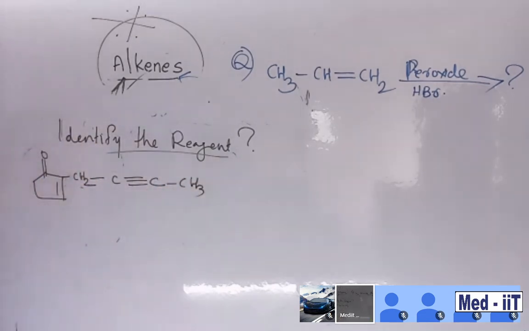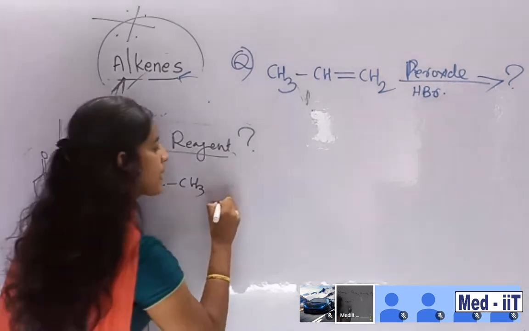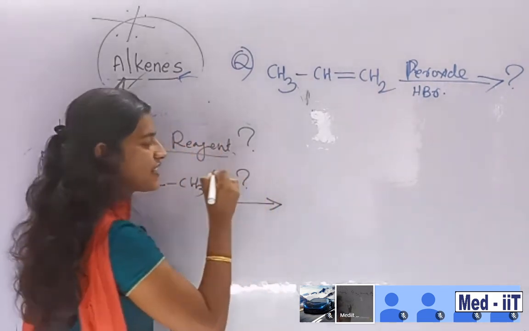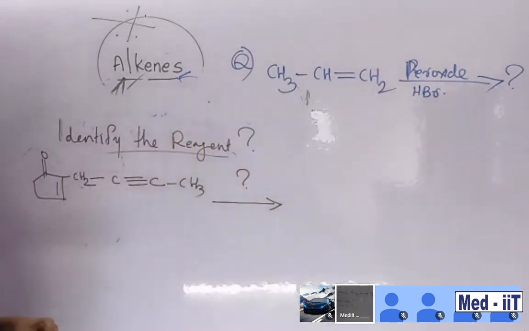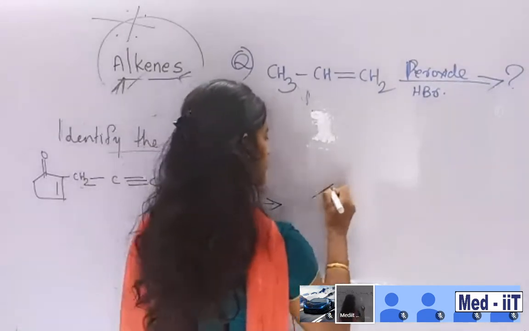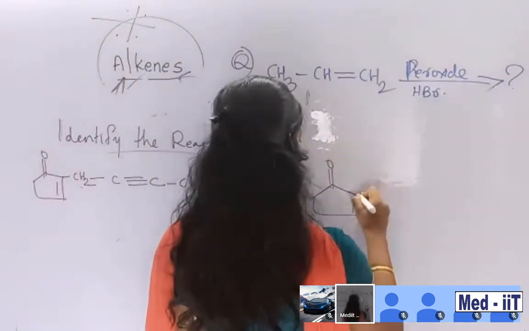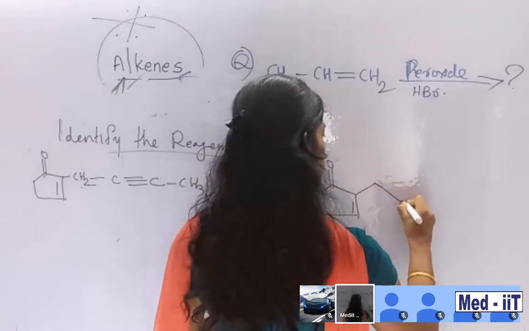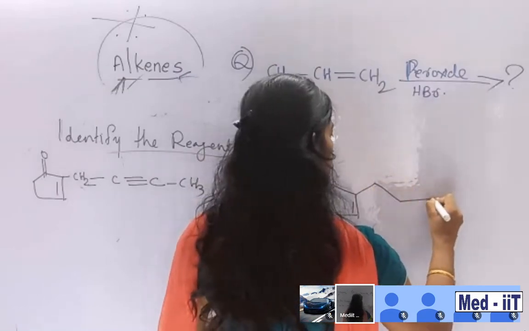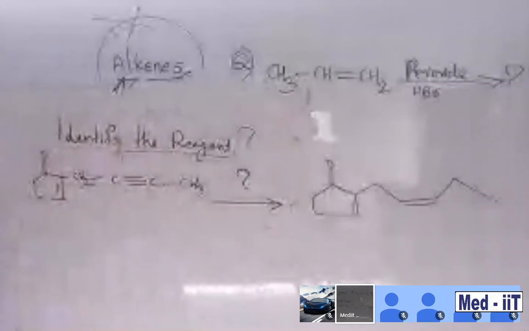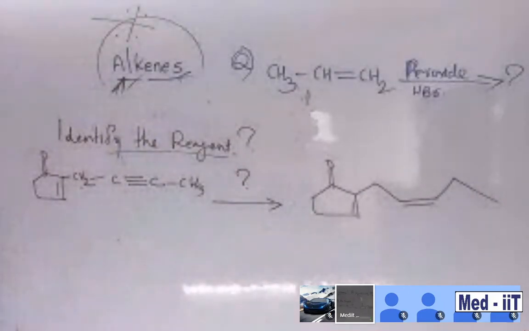Predict. This is the setup, and then you want to predict the reagent. What about the reagent? I am providing you the product. The product in the question looks like a double bond O, 1, 2, like this, and then this one. Students, this is your question. Identify the reagent over there.